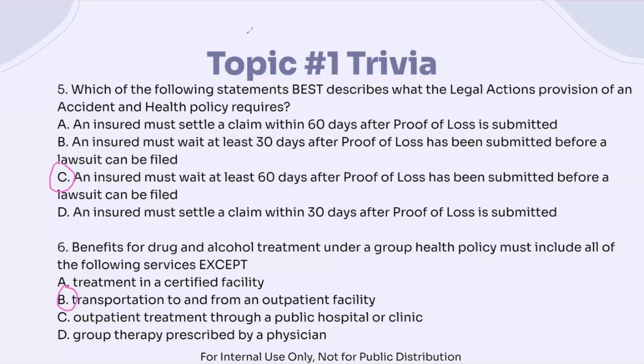Those are all types of treatment, no matter if it's inpatient or outpatient. As we know, usually transportation is typically not provided. So with some of these questions, we just want to think about what is covered and what is not. And usually it is pretty obvious.